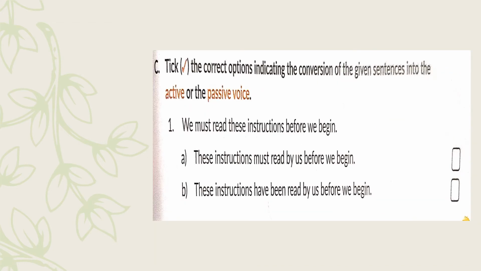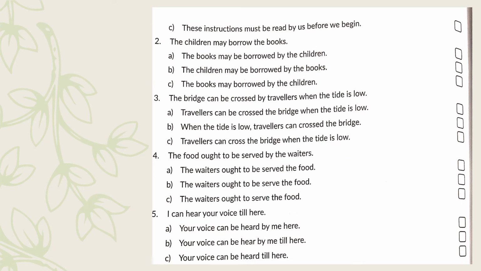Coming to exercise C, tick the correct options indicating the conversion of the given sentences into the active or the passive voice. So the sentence is given to you. You have to tell which one is the correct transformation. We must read these instructions before we begin. These instructions must read by us before we begin, or these instructions have been read by us before we begin. We also have a third option. These instructions must be read by us before we begin, which is the correct answer.